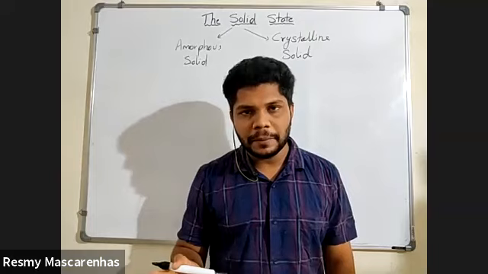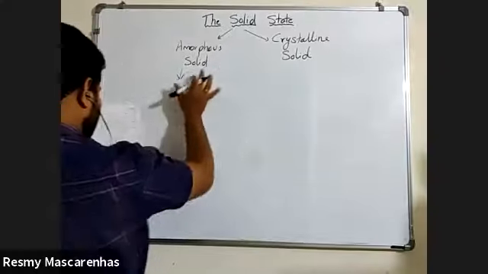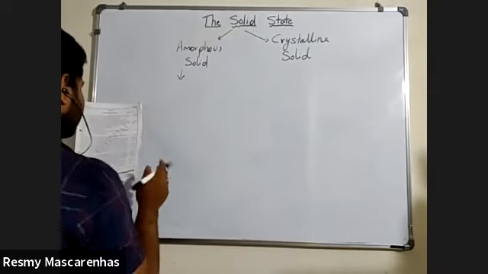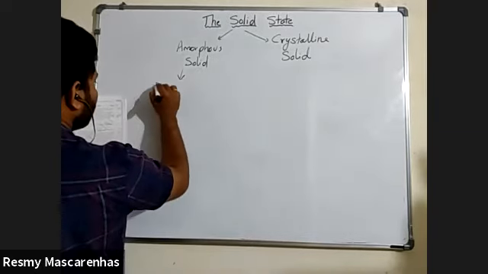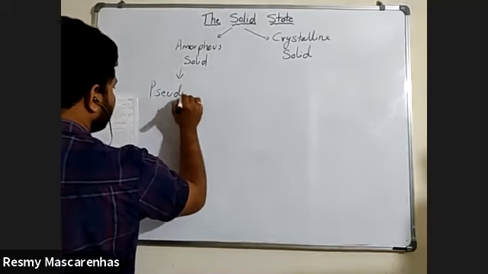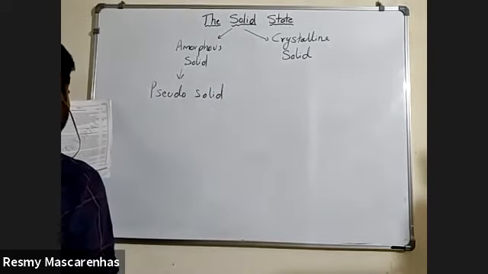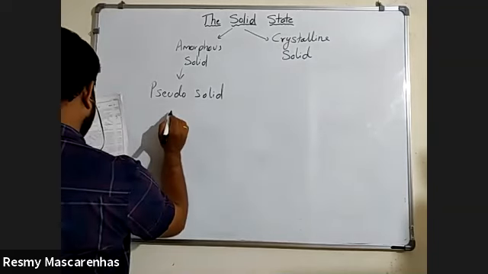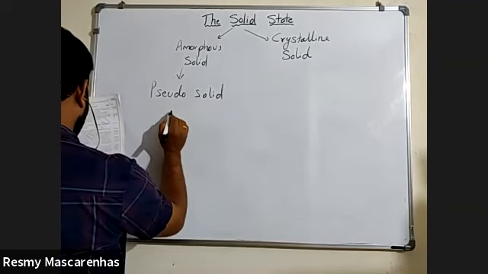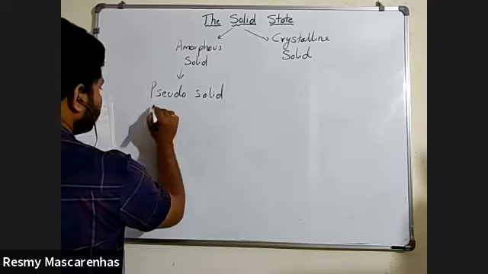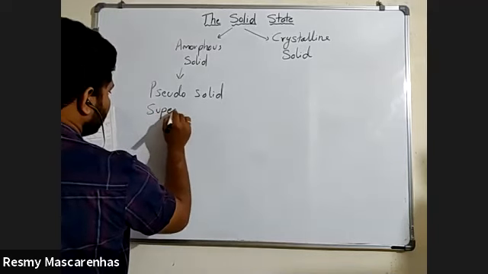Is it clear? Okay. Now, amorphous solid here, crystalline solid we will see. Amorphous solid is also called a pseudo solid, or it is also called a super cooled liquid.